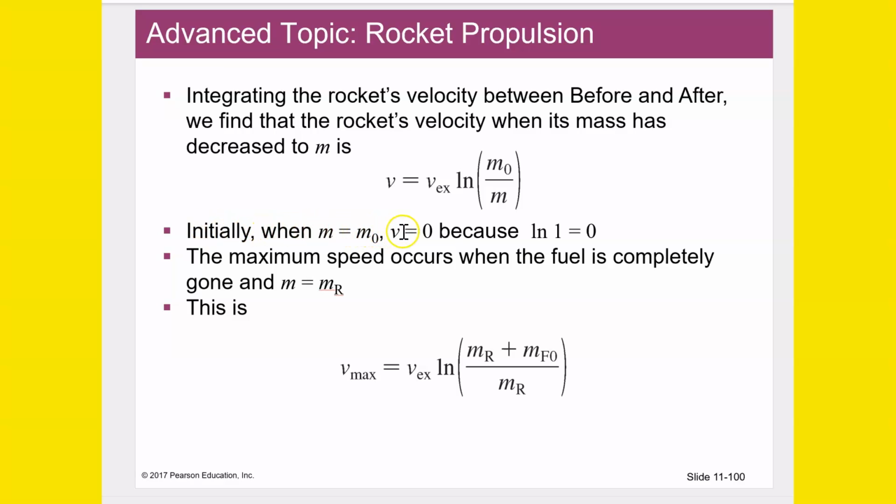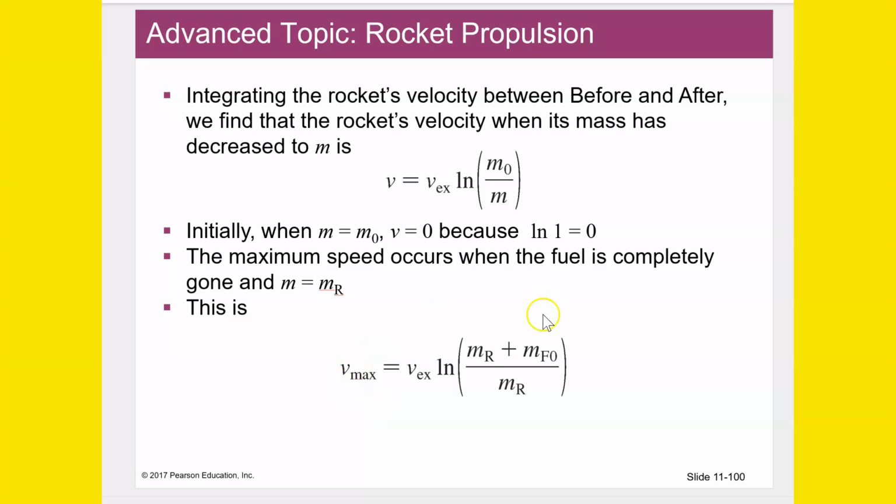Initially, when m equals m naught, v equals 0, because ln of 1 equals 0. The maximum speed occurs when the fuel is completely gone, and m equals the mass of the rocket. This is the maximum velocity. In other words, when the fuel has been burned completely, it has had its maximum amount of time for the acceleration to increase the velocity of the rocket, and that will equal this.